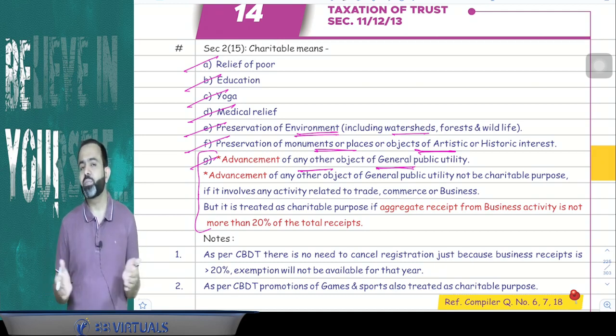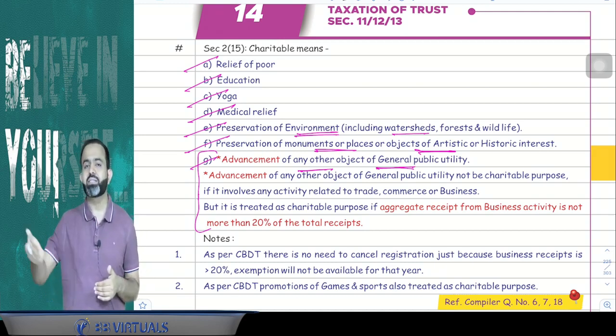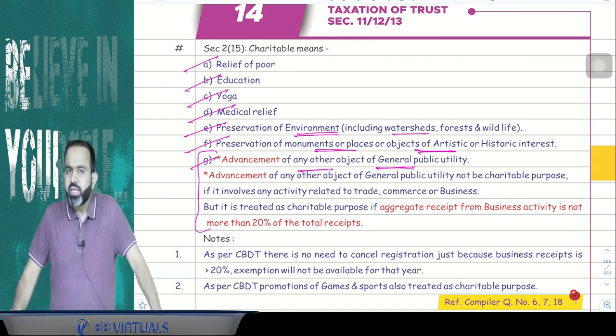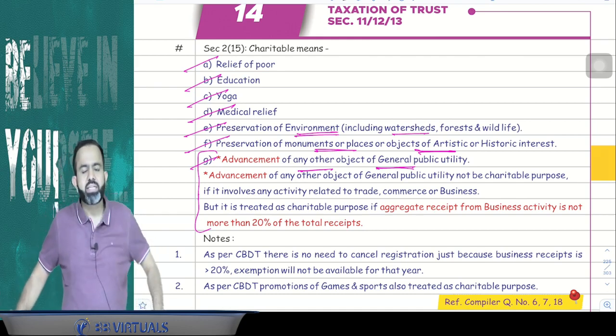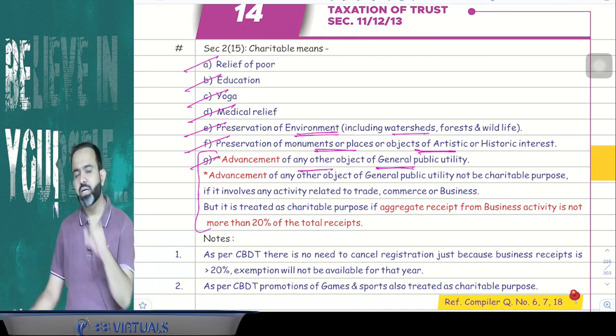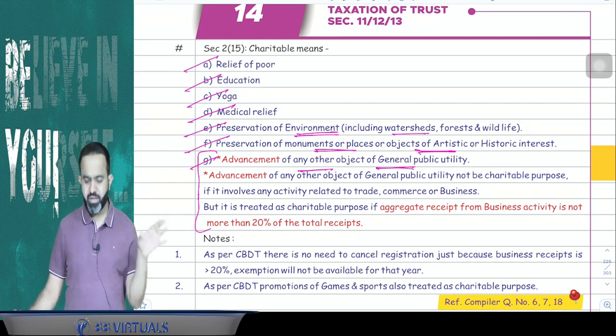Obviously that trust will not be treated as a charitable trust in that year, but in the next year, if the business receipt is within the limit, then that trust will be treated as a charitable trust, and the trust can claim the benefit of exemption under sections 11 and 12.